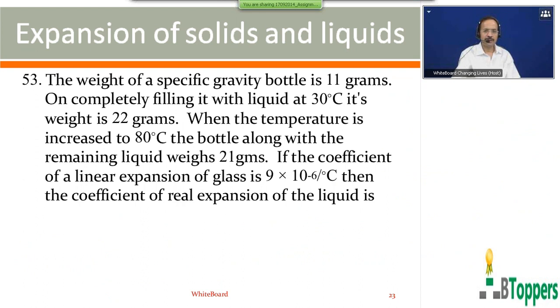The weight of a specific gravity bottle is 11 grams. On completely filling it with liquid, its weight is 22 grams. The temperature of the liquid is increased to 80 degrees centigrade. The bottle along with the remaining liquid weighs 21 grams. The coefficient of linear expansion of glass is 9 into 10 power minus 6 per degree centigrade. Then the coefficient of real expansion of the liquid is. To find the coefficient of real expansion of the liquid, you first have to find the coefficient of apparent expansion of the liquid.